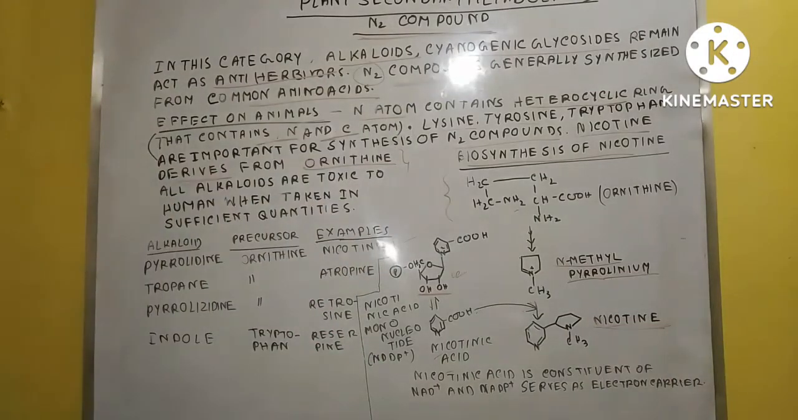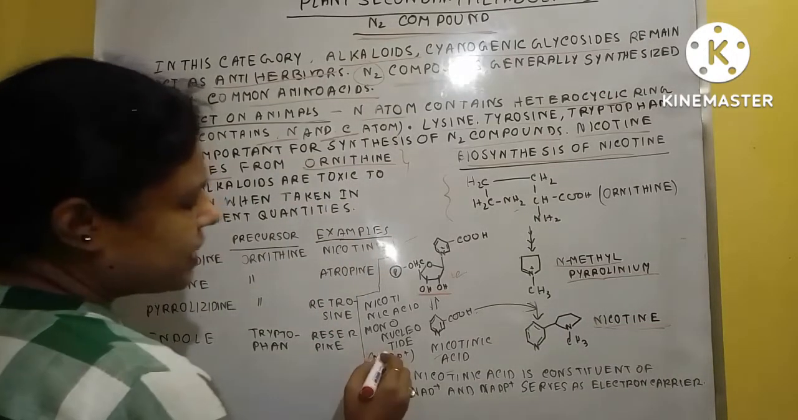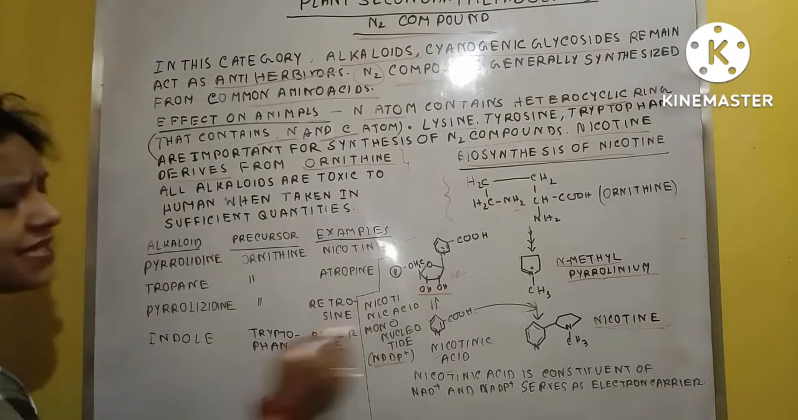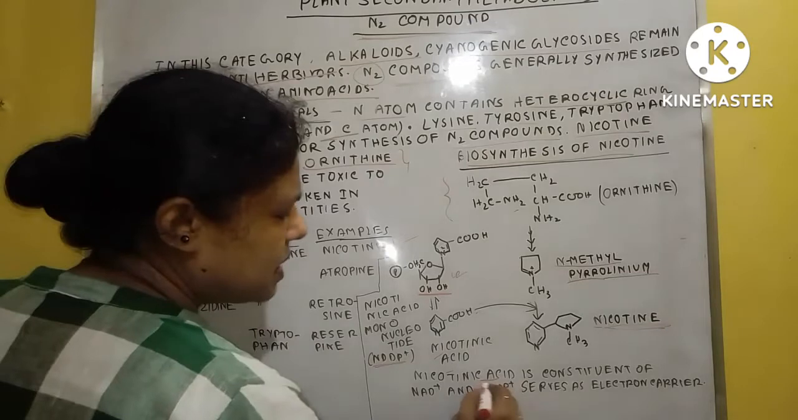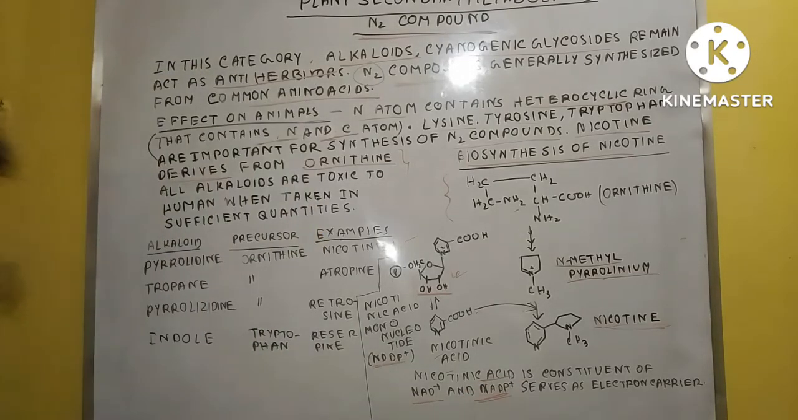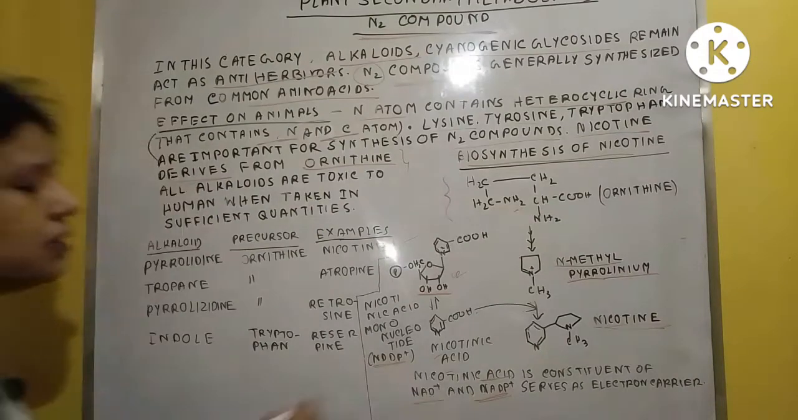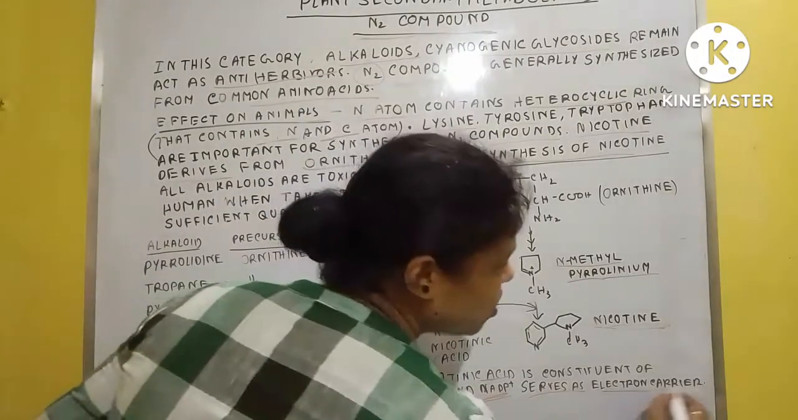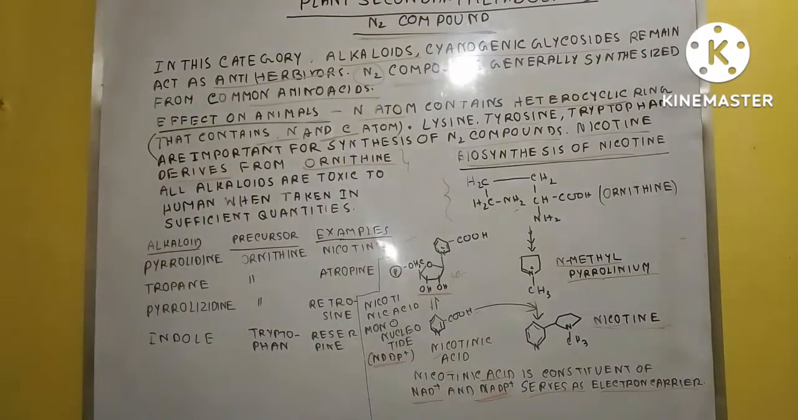Nicotine is formed, and here you can see the NADP plus. Nicotinic acid generally contains NAD plus and NADP plus. Why are NAD plus and NADP plus very important for nicotinic acid? Because they serve as the electron carrier.